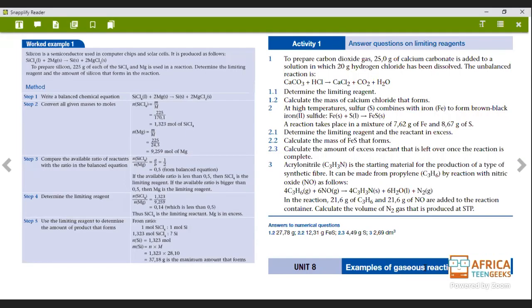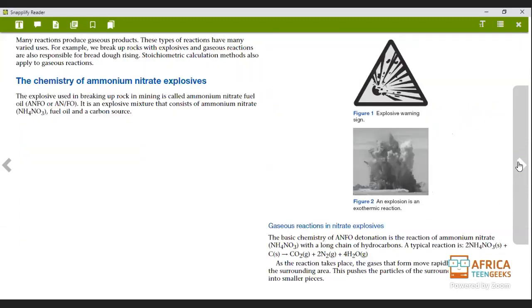That's the one that we're using here because every textbook has a different way of placing their units and topics. So we prefer to use one as a standard to have a pattern on how we do our work. So we're doing gaseous reactions.